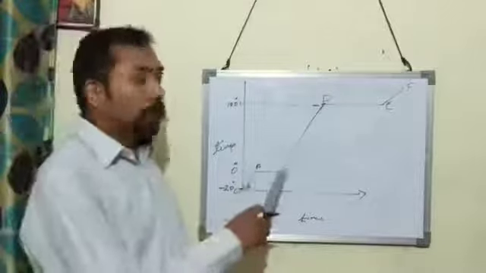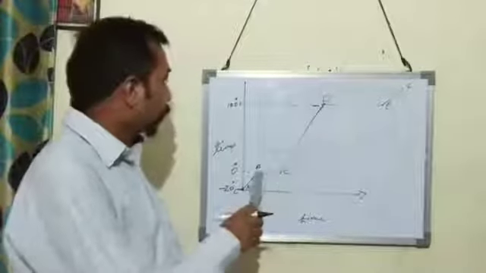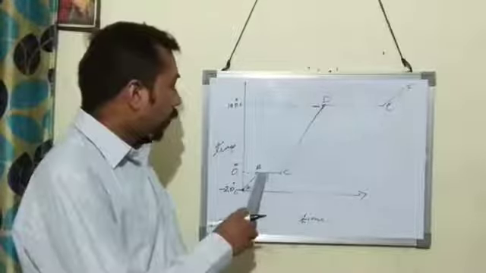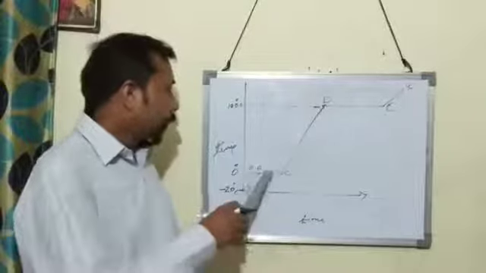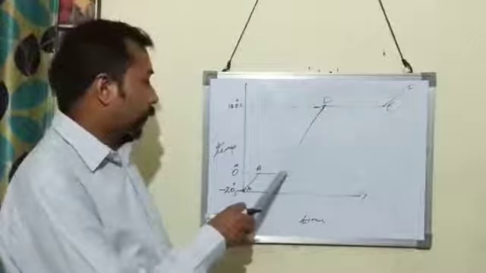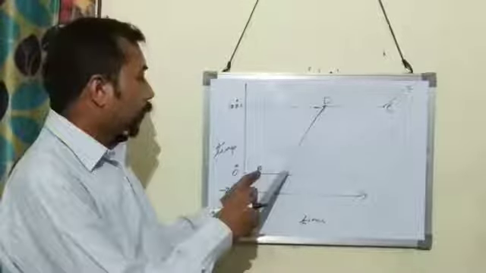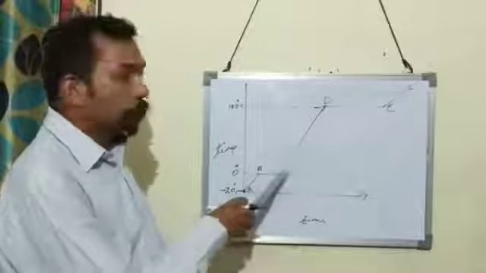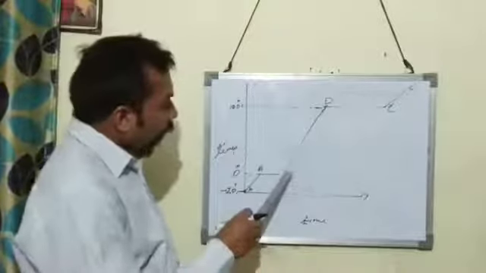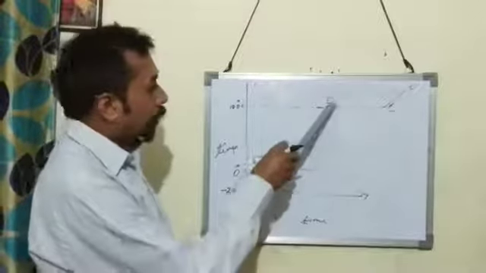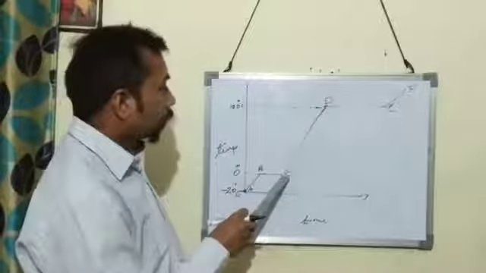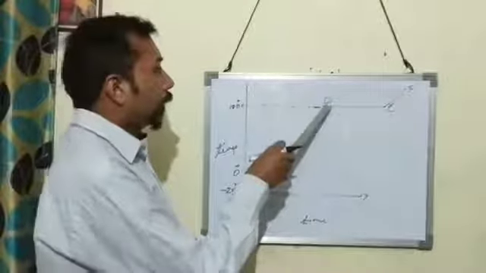And what does BC represent? BC shows that ice at 0 degrees Celsius, on heating, changes to water at 0 degrees Celsius. So for that much period of time, the temperature remains constant. Then what does CD represent? CD shows that water at 0 degrees Celsius on heating comes to water at 100 degrees Celsius.